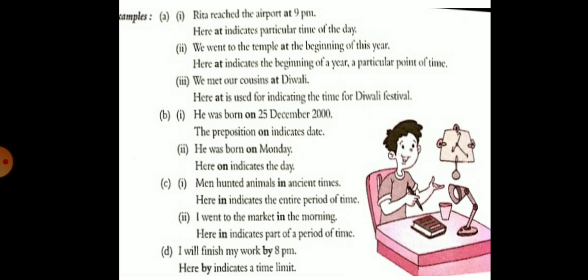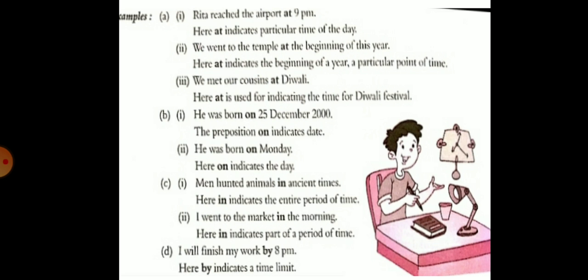Here, first one is that Rita reached the airport at 9 p.m. So here at indicates a particular time of the day. Second one, we went to the temple at the beginning of the year. Here at indicates the beginning of a year. It means a particular point of time.